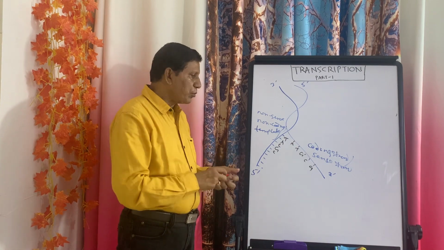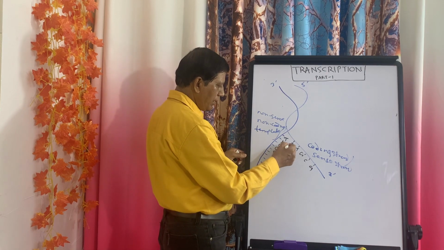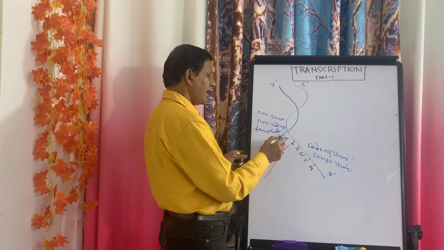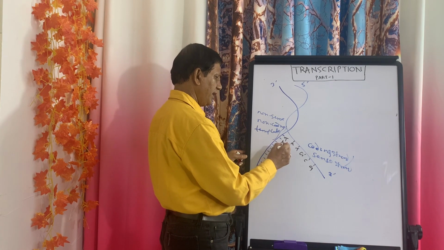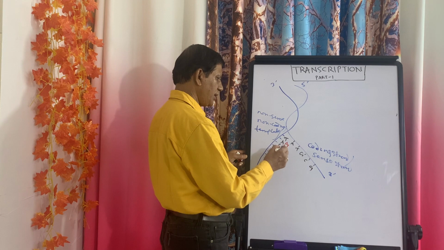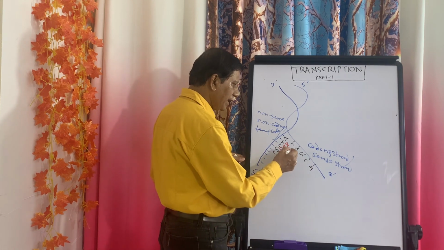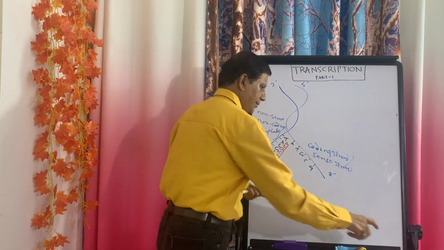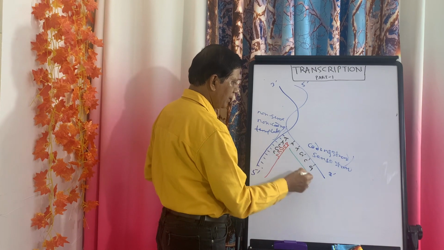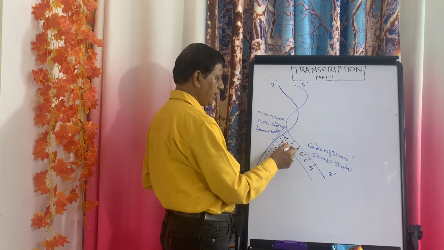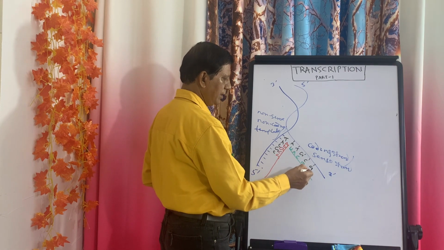Now, if both strands will be transcribed, then this side will give rise to an mRNA. Here T is there, that means here there will be A. A is there, here it will be U, because mRNA. C, then G, G, C, C, G. And again, in this side, suppose this side also will be transcribed. Here A is there, U, T, A, G, C, C, G, G, C.